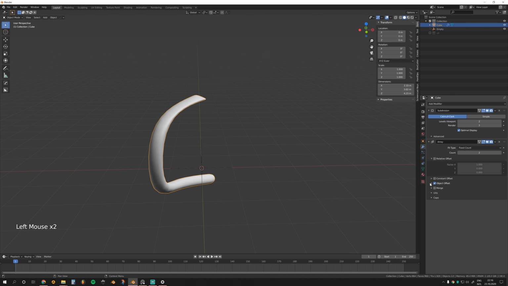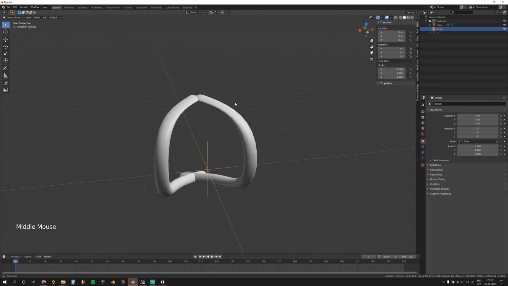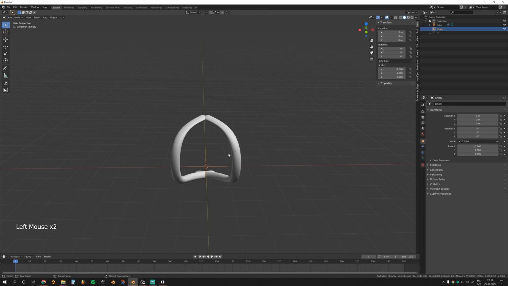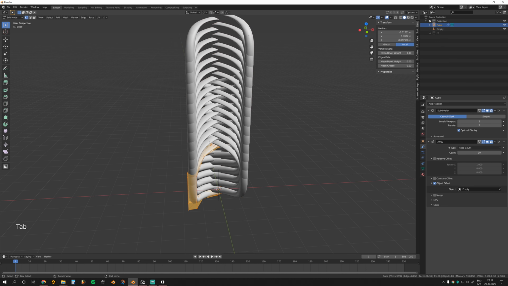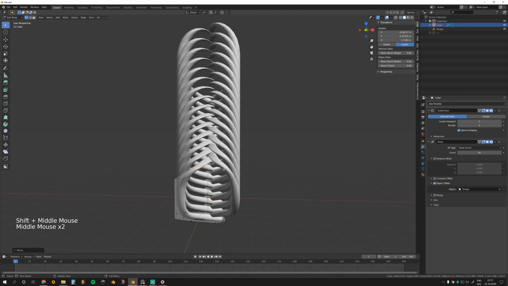Alright, I'm gonna choose my empty as an offset, and here's the trick to mirror it on the x-axis. I'm gonna select the empty and set scale on X to -1. And here let's set count to say 30. Now if I move my empty on Z, we will see this braid. The cool thing about this method is that you can modify your geometry on the go.